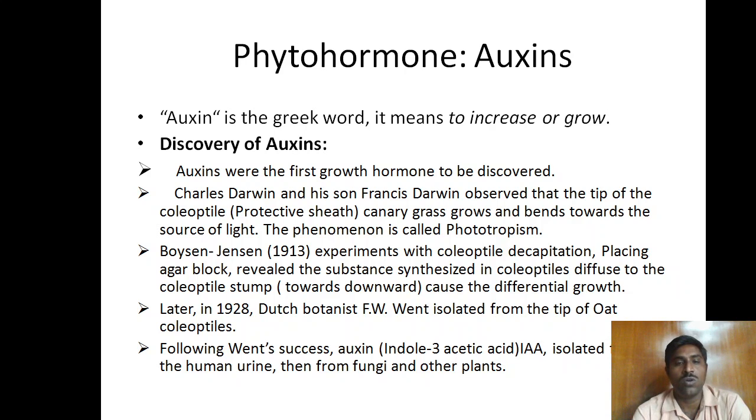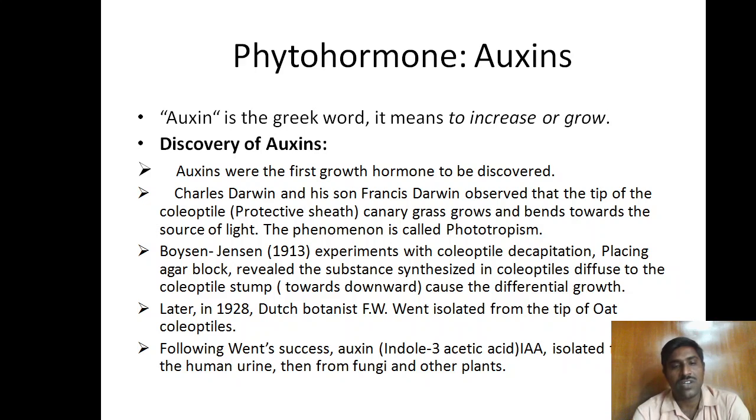When canary grass is grown in the dark, it grows straight, but it bends towards the light. The bending of the plant towards the light is called phototropism. Then, after Darwin's experiment, Boysen and Jensen in 1913 conducted experiments by decapitating the coleoptile and placing it on an agar block. The substance diffused from the coleoptile stump into the agar block. When the agar block is placed on the plant, it causes differential growth.